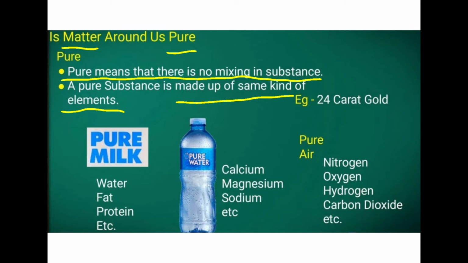But generally we speak of pure milk, pure water, pure air. Is that actually pure or not? When we speak about pure milk, look at the constituents of milk. Water, fat, protein, and so many particles are present. Actually it is not pure, because pure means only that particular type of substance or element should be there. Here there is a mixture of so many elements, so even though we say pure milk, scientifically it is not pure.